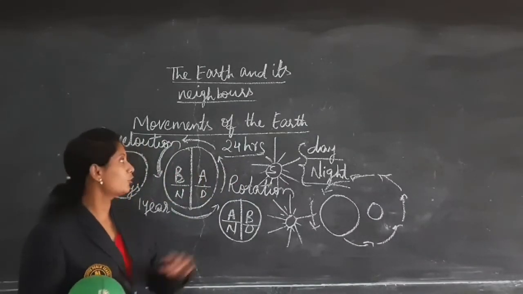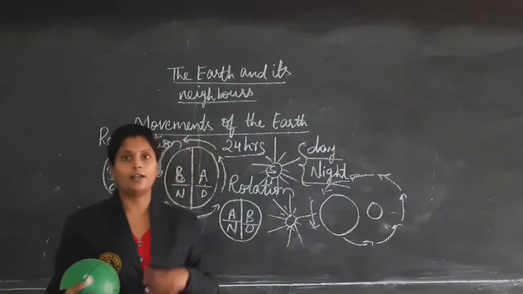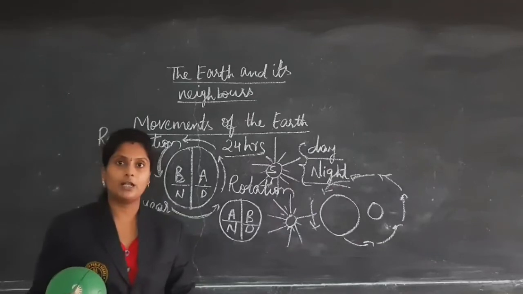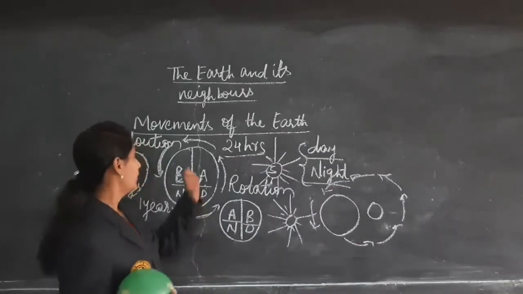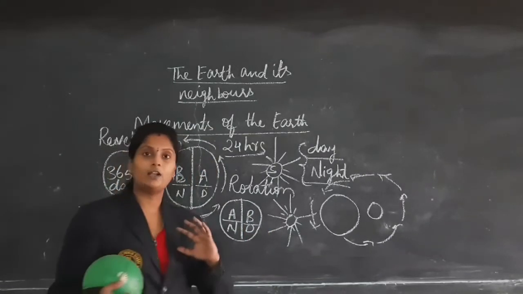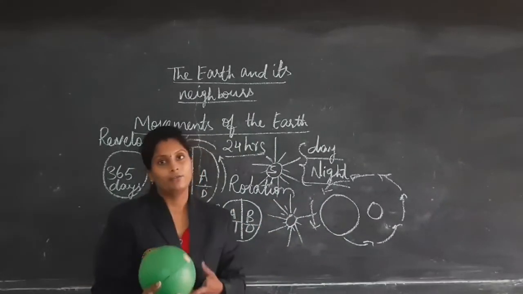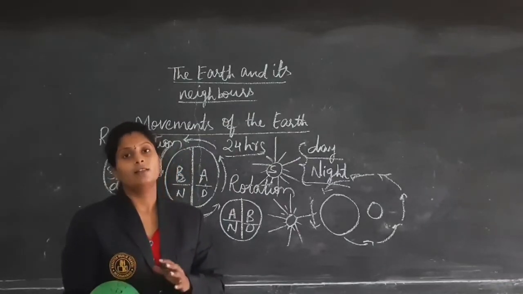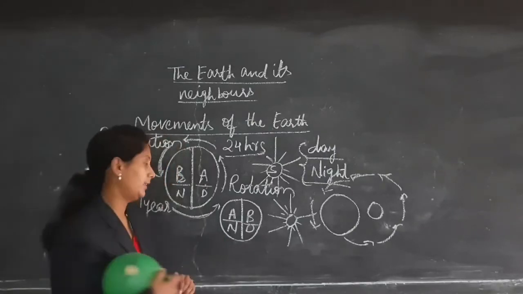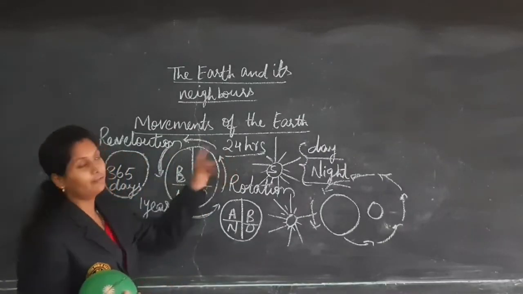In this way, Earth shows some movements. What are the two movements? Rotation and revolution. Rotation is nothing but moving Earth around itself on an imaginary line called the axis. What is revolution? Earth rotates itself and also revolves around the sun, that we call a revolution. To complete one revolution, Earth takes 365 days, and to complete one rotation, it takes 24 hours.